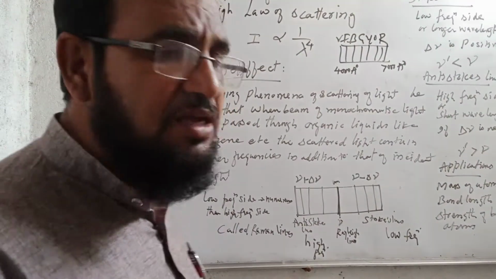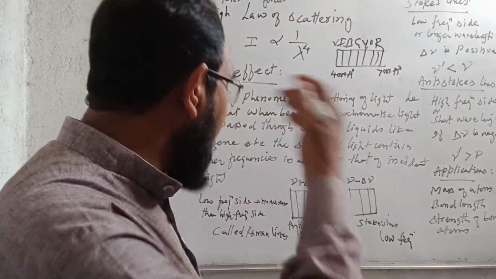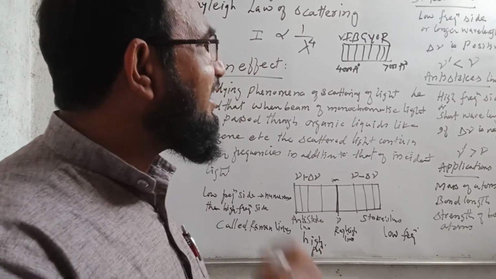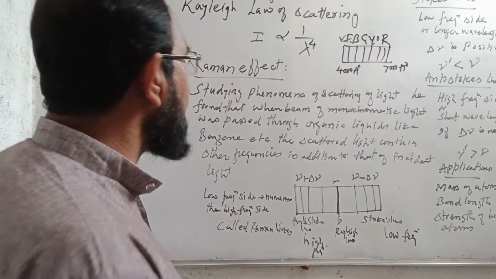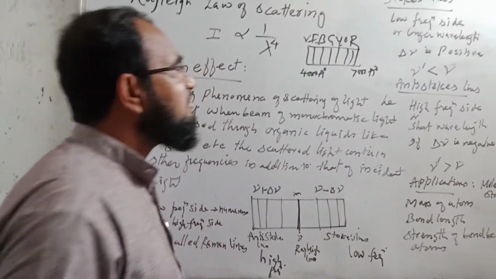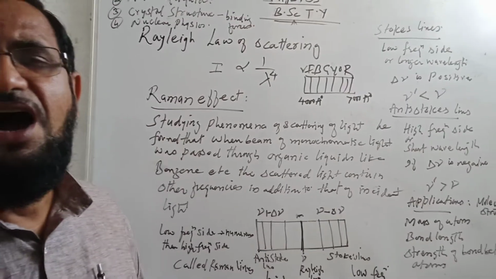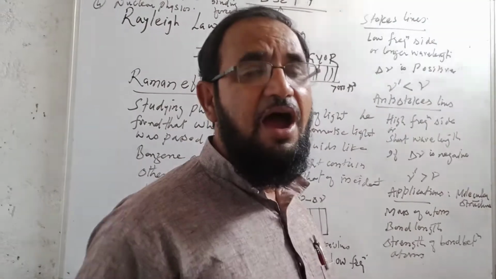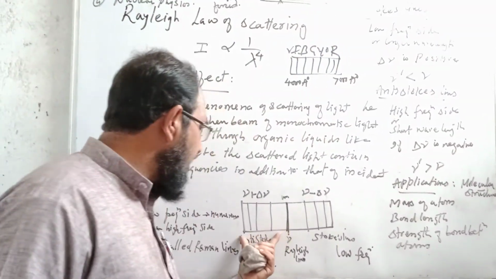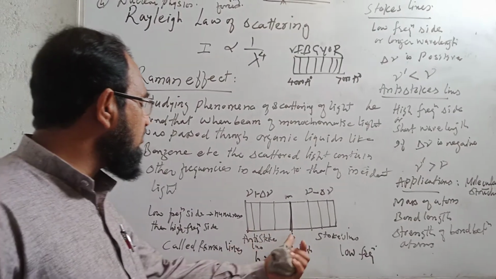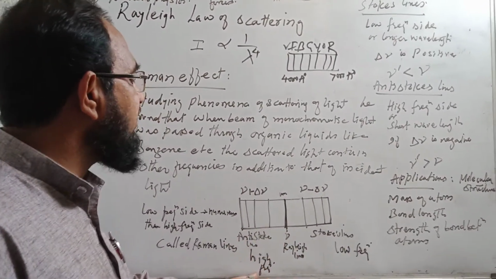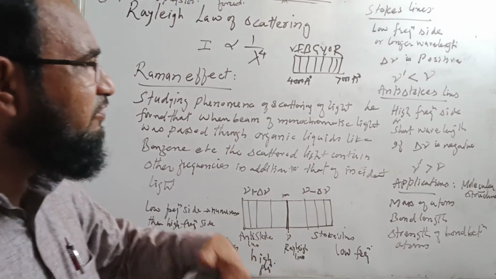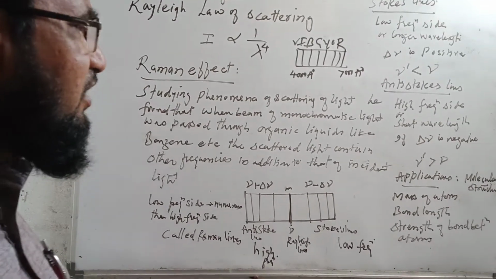Stokes lines are the low frequency lines on one side of the unmodified line. Low frequency means they have a higher wavelength, where delta nu is positive, meaning nu dash is less than nu. Anti-Stokes lines are on the high frequency side, having nu plus delta nu, or we can say the short wavelength side, where delta nu is negative.